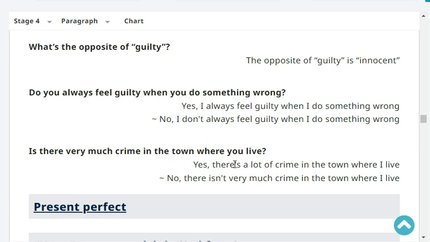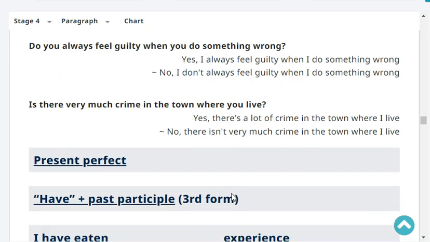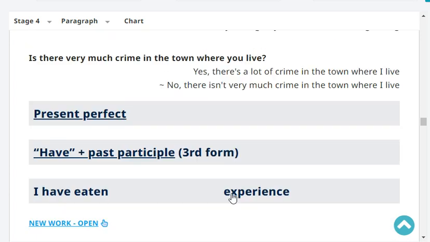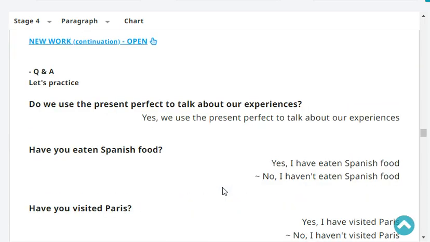Yes or no? No, I don't always feel guilty when I do something wrong. Is there very much crime in the town where you live? Yes or no? No, there isn't very much crime in the town where I live. Very good. Okay.